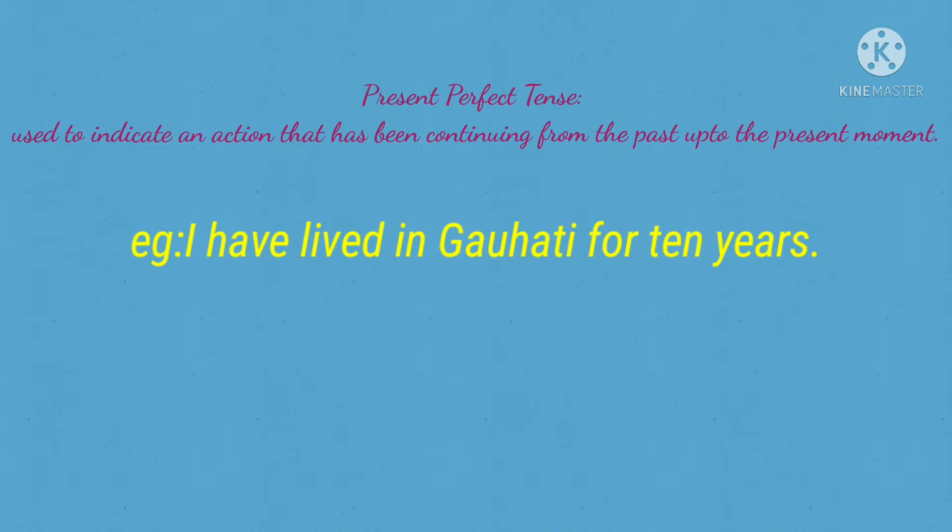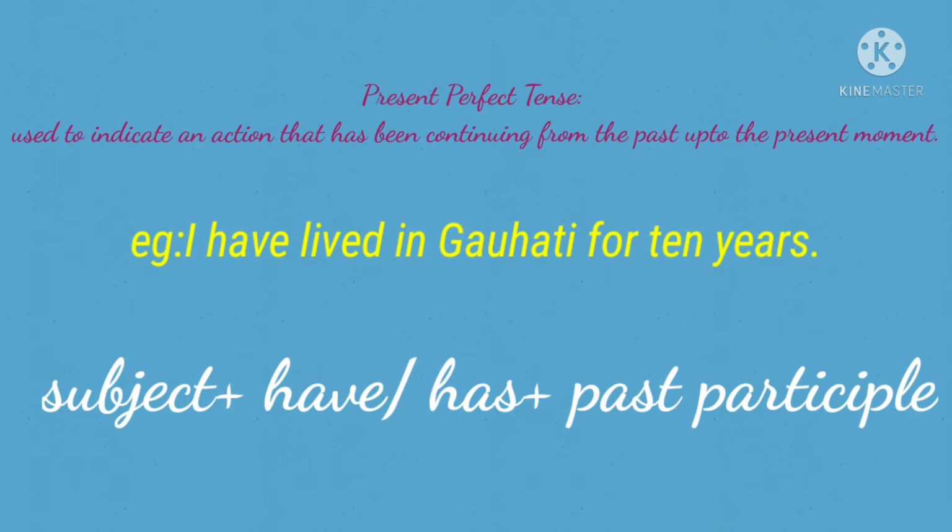The form in which present perfect tense is written is subject plus have or has plus past participle of the verb. So in this example, I is the subject and with I we have to write have, and lived is the past participle. Friends, you have to learn the past participle. I will upload a video on past participle. You can look at it afterwards.